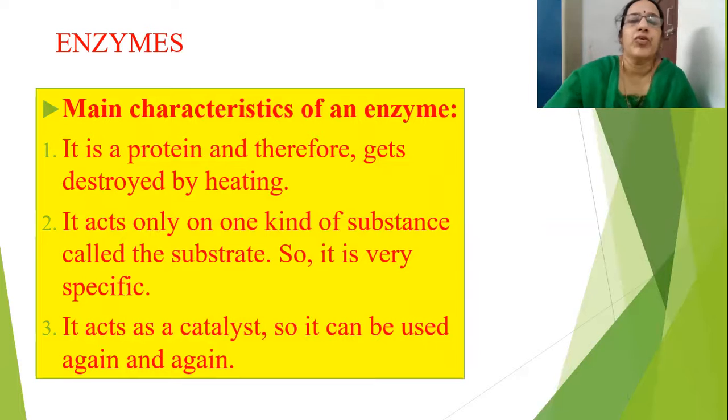For example, if you take your saliva, the ptyalin is the enzyme which is acting there. If you take your stomach, pepsin is there, sucrase is there, maltase is there. So certain enzymes are present to convert certain substances and they are specific. They will act only upon one type of substance. Second point, is it clear?